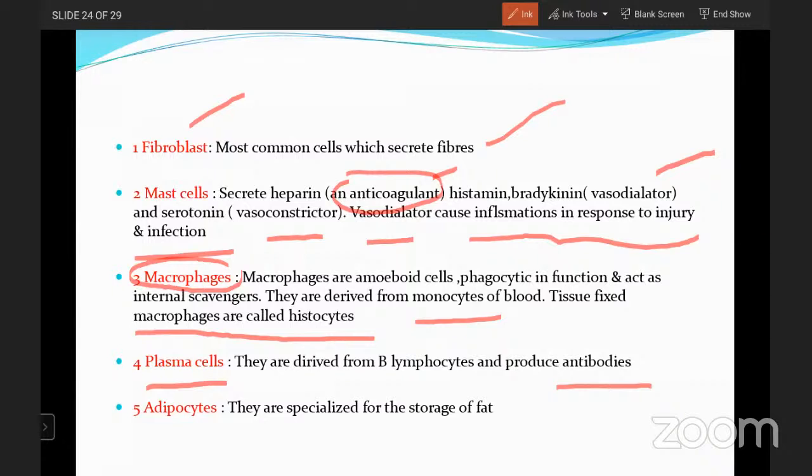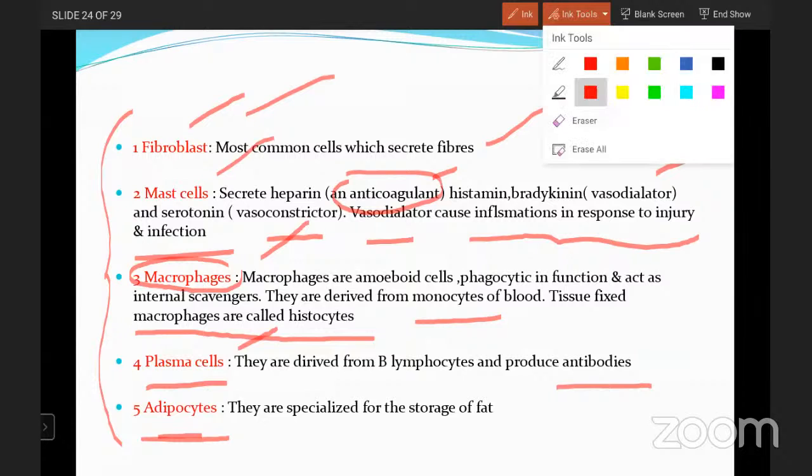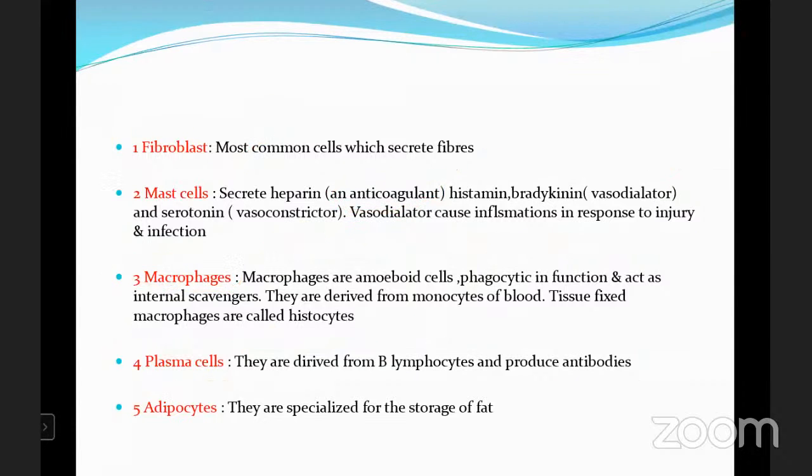Adipocytes. Number of times we have heard, adipose is the tissue which is used for the storage of fat. So all these are the cells of the areolar tissue. Fibroblasts produce the fibers, mast cells secrete heparin, macrophages are phagocytic in nature, plasma cells produce antibodies, and adipocytes store fat. All these are the types of cells which are present in the areolar tissue.